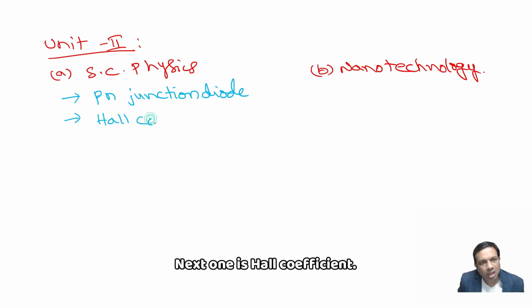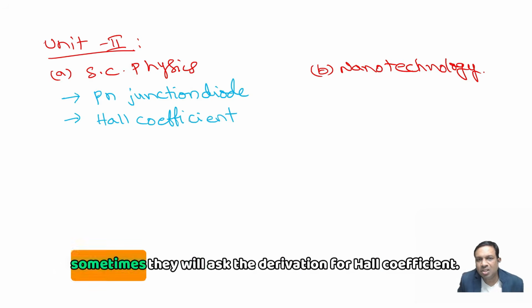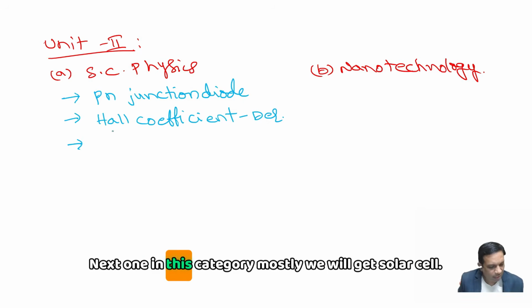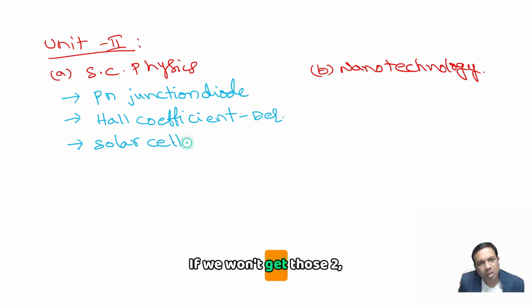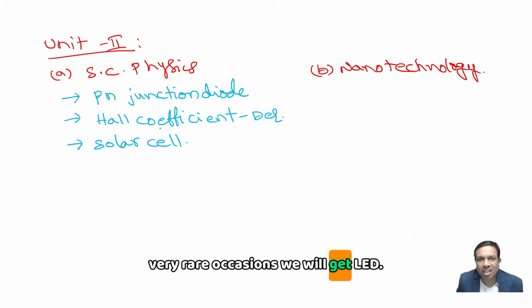Next one is the Hall coefficient. Sometimes they will ask the experimental procedure, and sometimes the derivation for the Hall coefficient. If we don't get those two, the third one they prefer is the solar cell. On very rare occasions, we will get LED.